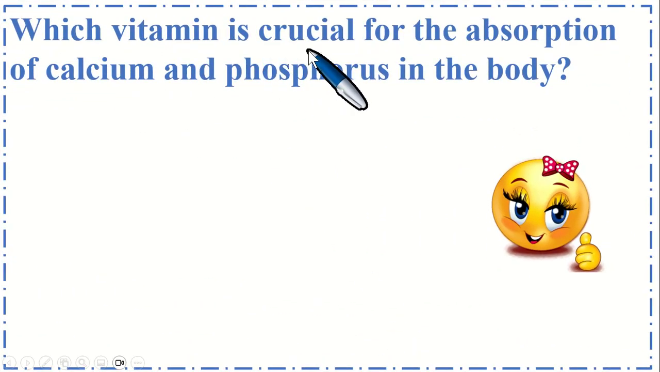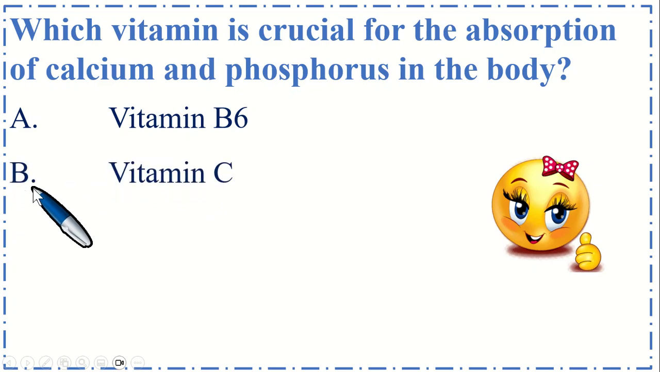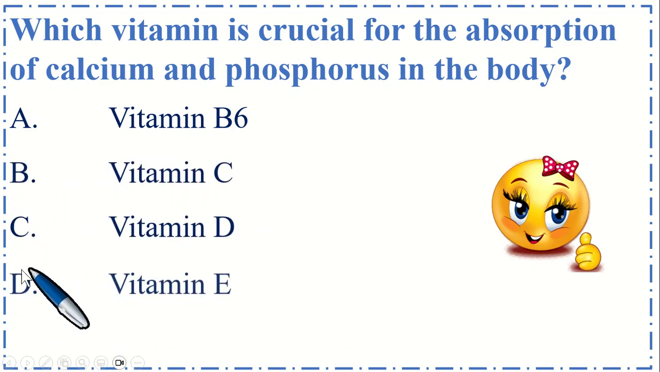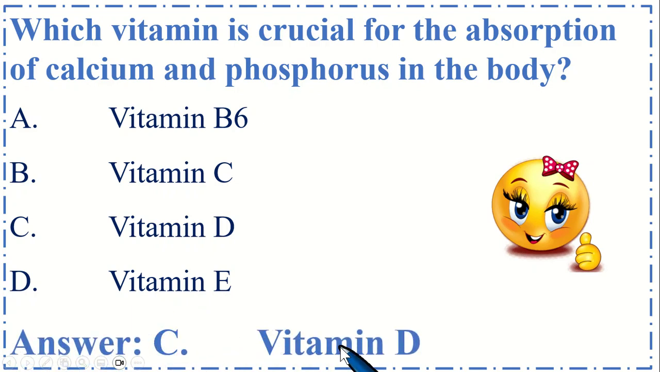Which vitamin is crucial for the absorption of calcium and phosphorus in the body? Option A, vitamin B6, option B, vitamin C, option C, vitamin D, and option D, vitamin E. So the correct option is C, vitamin D.